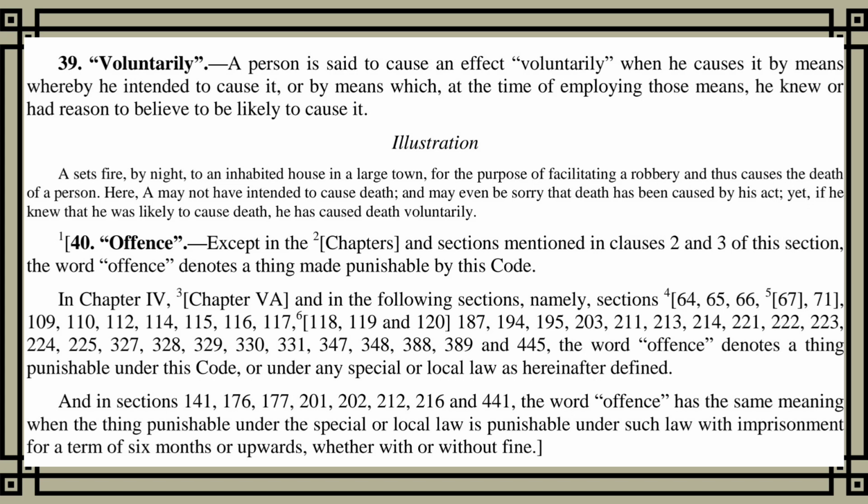Section 40. Offense. Except in the chapters and sections mentioned in clauses 2 and 3 of this section, the word offense denotes a thing made punishable by this code.